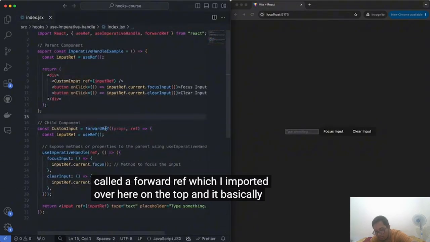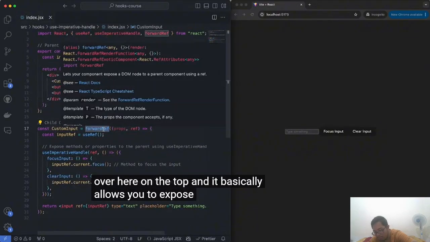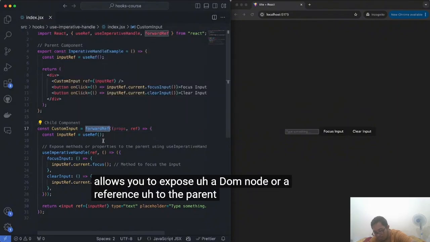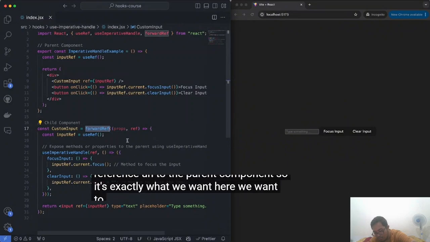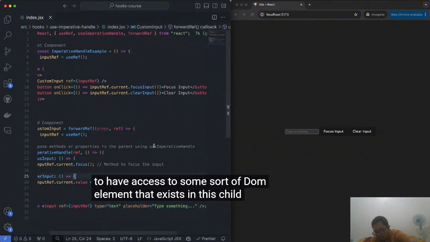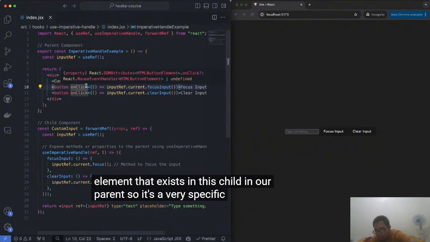And it basically allows you to expose a DOM node or a reference to the parent component. So it's exactly what we want here. We want to have access to some sort of DOM element that exists in this child in our parent. So it's a very specific use case.